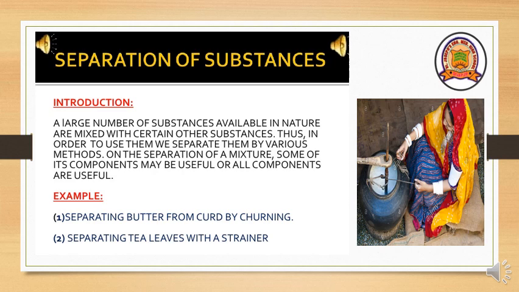It is not compulsory to use the tea leaves, but they are used as manure for plants. But the substance which is regularly useful for us is tea. The method of separating tea and tea leaves is called separation of tea leaves by using a strainer. Strainer is the instrument.